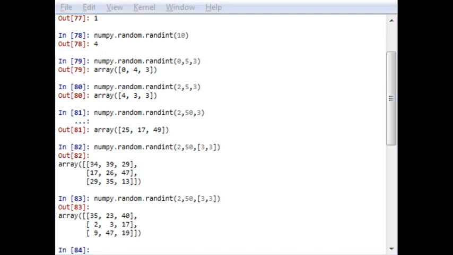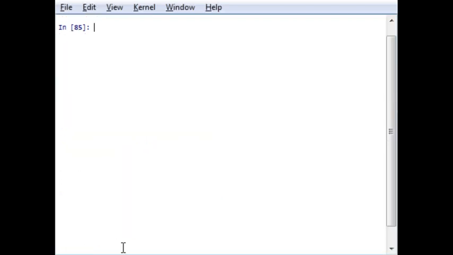So random integers have to be generated in a similar manner. If you want to generate an array of floating point numbers, random floating point numbers, instead of int you can write ft for floating point, ranf, the random floating point function, and the array size will be different.